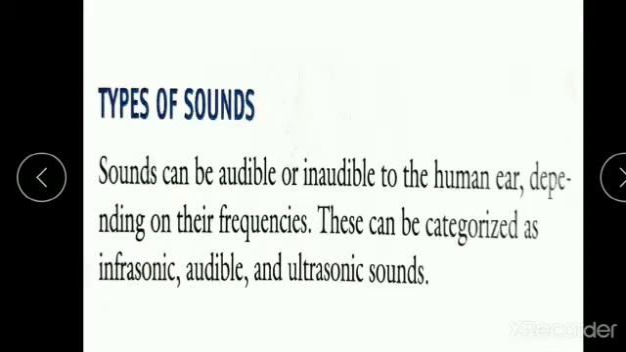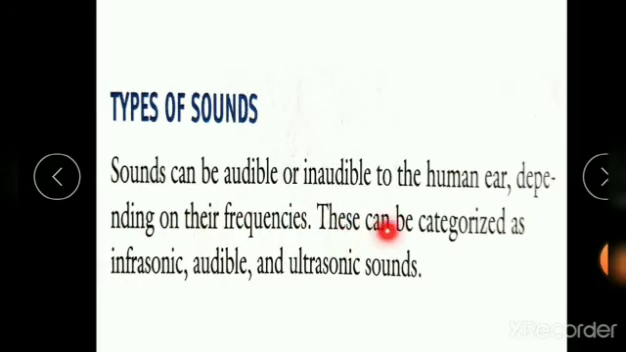The next one, types of sound. Sound can be audible or inaudible to the human ear depending on its frequency. These can be categorized as infrasonic, audible and ultrasonic sound. So what are the three categories? One is infrasonic, the other is audible and the third is ultrasonic sound. In today's class we are going to see what infrasonic sound is.